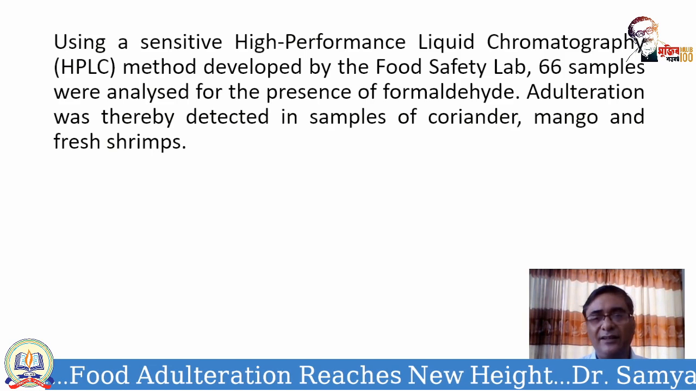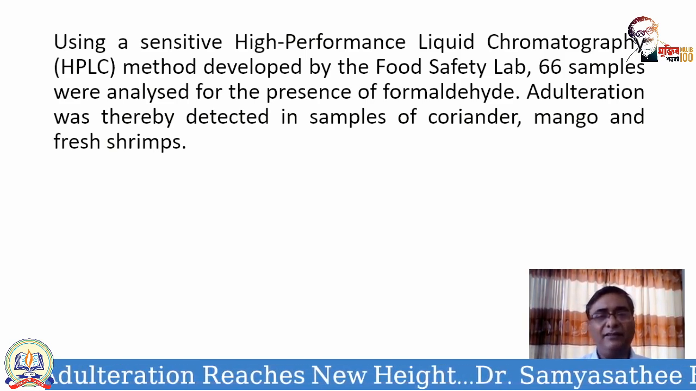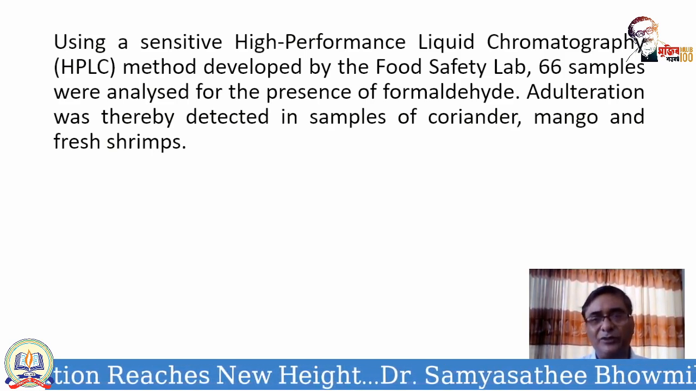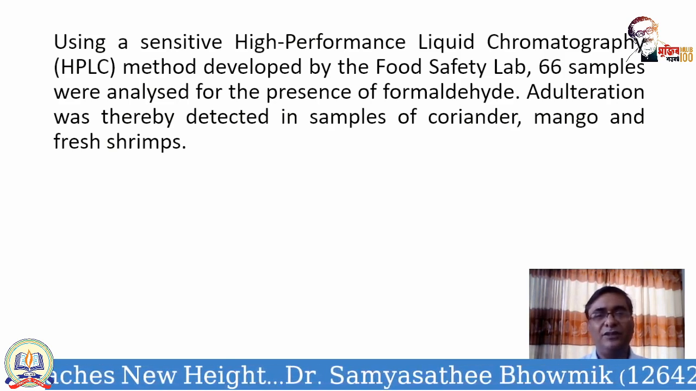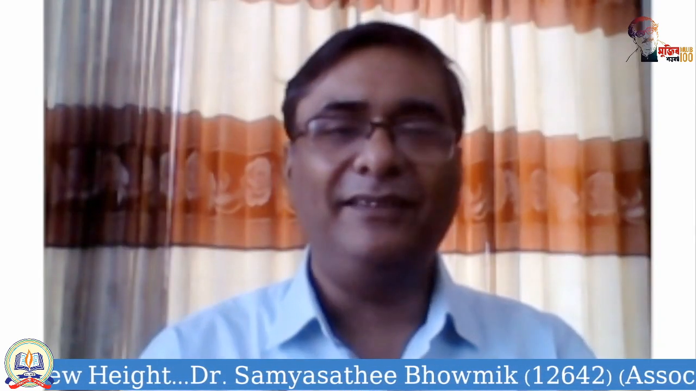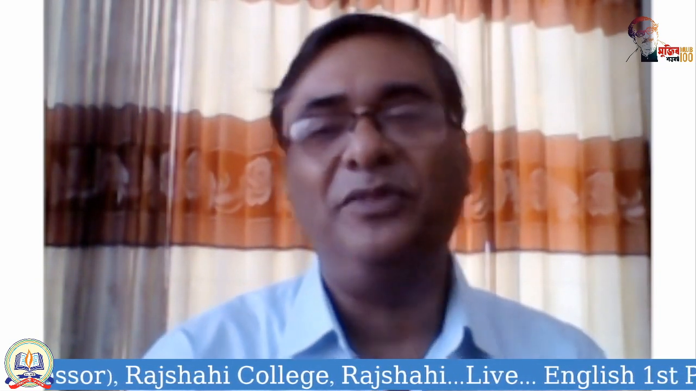So what about the results? What about the findings? Adulteration was thereby detected in samples of coriander, mango, and fresh shrimps. So adulteration is everywhere. Even in fresh shrimps, we notice adulteration with formalin. Formalin is present in coriander, in mango, in fresh shrimps. All sorts of items contain formalin.